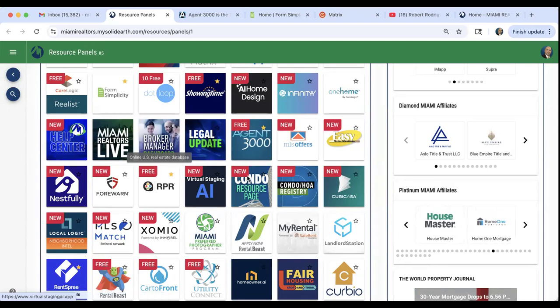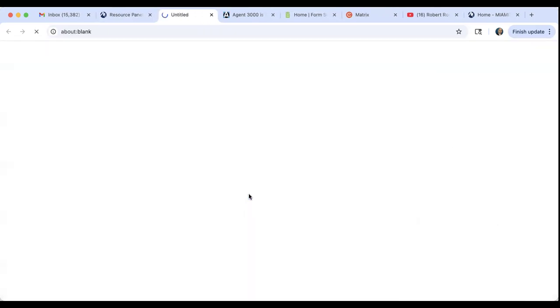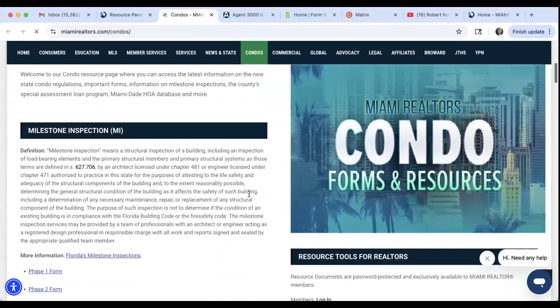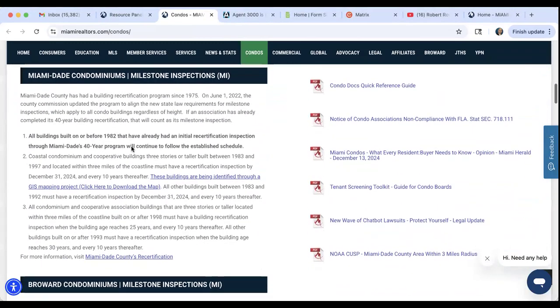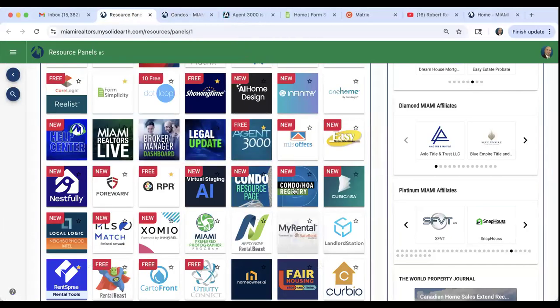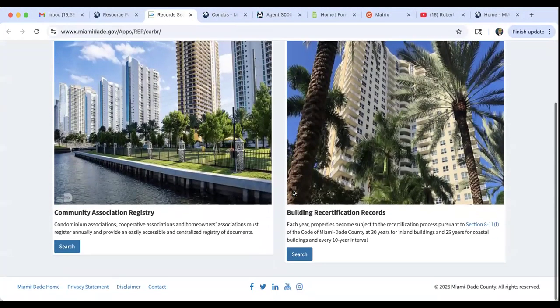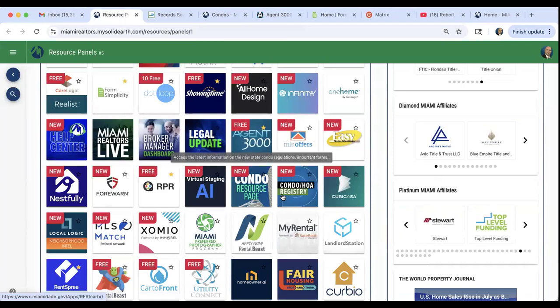All right. Condo resource page and condo HOA registry. Guys, if you need to look into a condo association, click on the condo resource page. You're going to read a lot about these milestone inspection reports and things that are required by condos. And then you have here the condo registry, which allows you to search community association registries if you want to know more about the community associations. Guys, this is a service for you from the Association of Realtors.